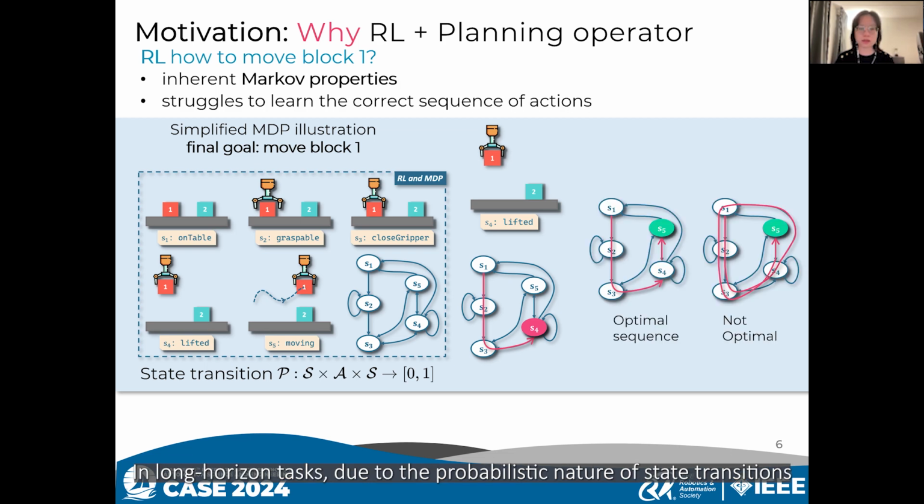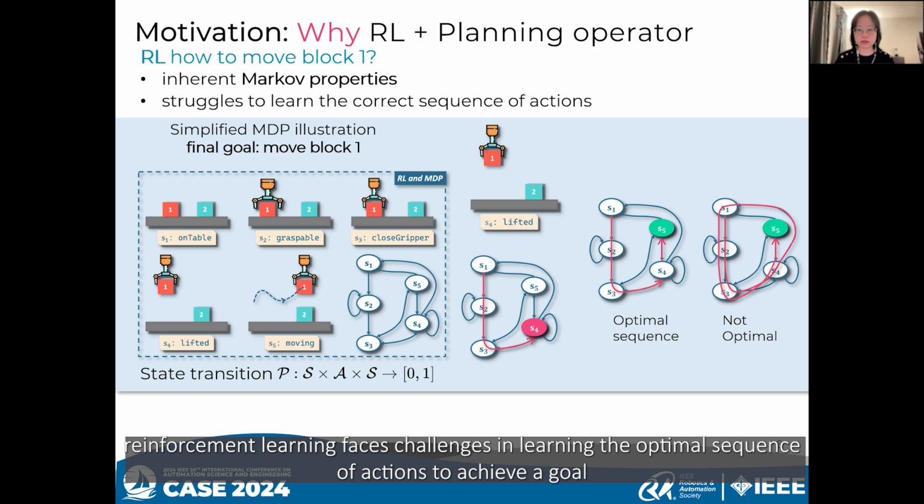In long-run tasks, due to the probabilistic nature of state transitions, reinforcement learning faces challenges in learning the optimal sequence of actions to achieve a goal.